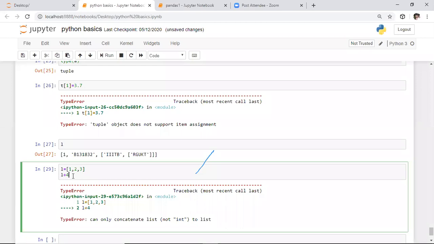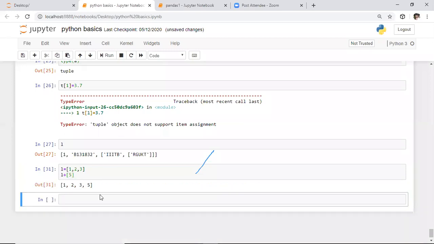Here, if you want to extend one list with another list, only then we need to use this appending operator. In this example, the first one is a list and the second one is an integer value. Between a data structure and an integer, concatenation won't take place. That is the explanation for this. If you want to perform concatenation, both should belong to the same data structure.